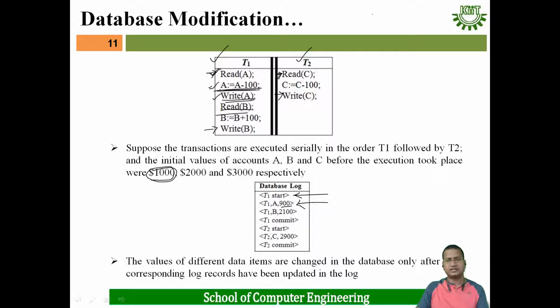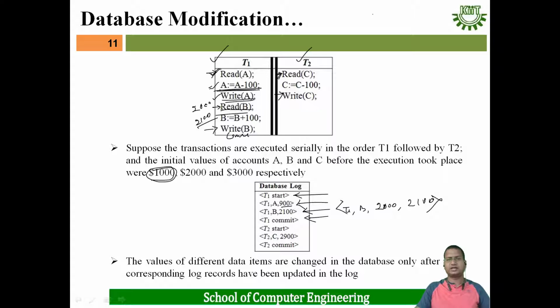For read B, there is no such line we have to put. B will read 2000, then B = B + 100, that means 2100. Then write B puts this line: T1 B 2100, or we can put T1 B, previously it was 2000, now it is 2100, old value and new value, in this way also we can write it. Then T1 has completed, this is the commit, so the T1 commit record we have to put.